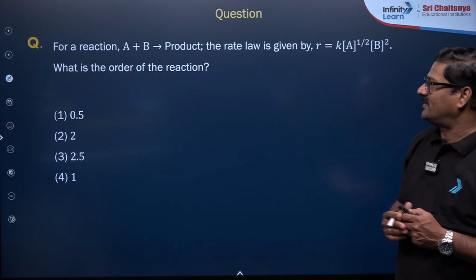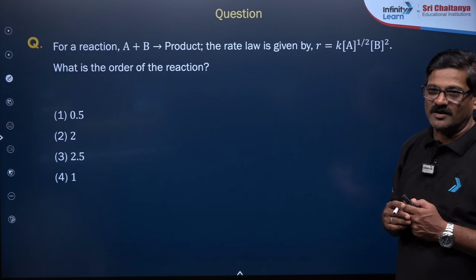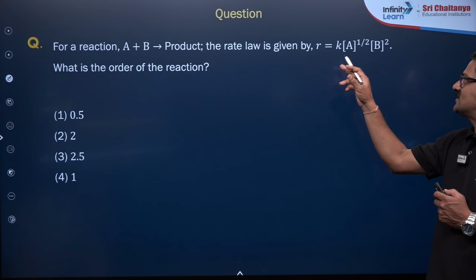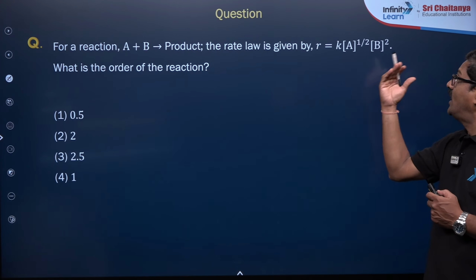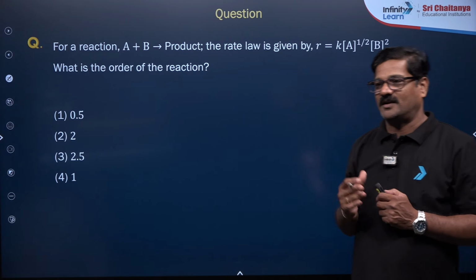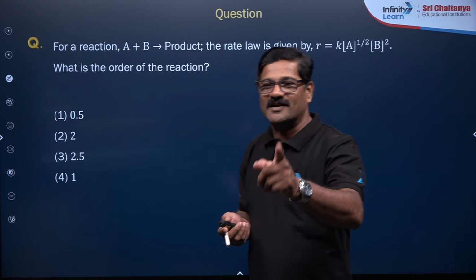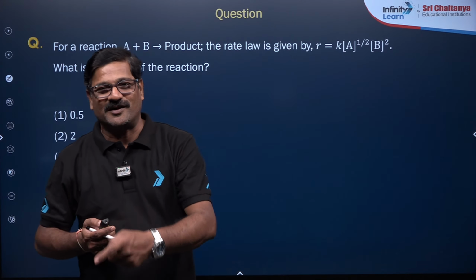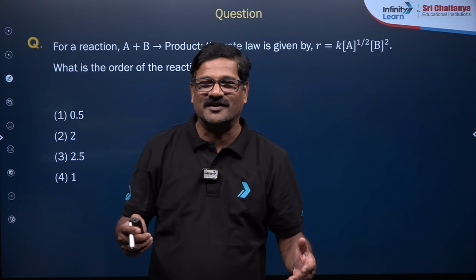Now for a reaction A plus B gives product, it's a question. The rate law is given by rate equals K[A]^(1/2)[B]^2, and what is the overall order of the reaction? I want to know your answer in the chat box. Everybody, give the answer in the chat box so that we can understand how you are doing.